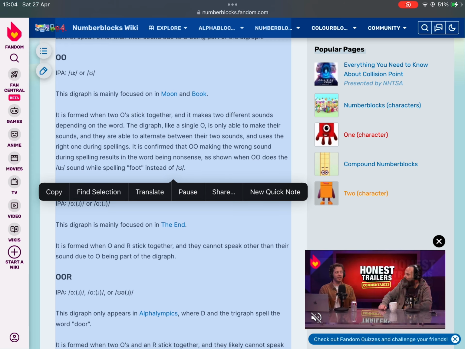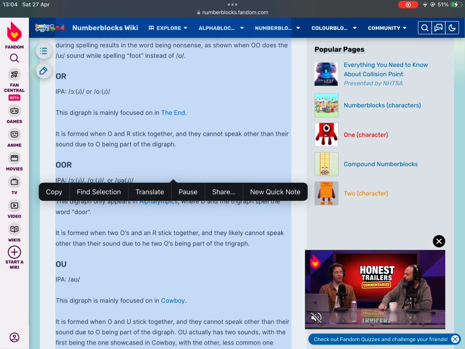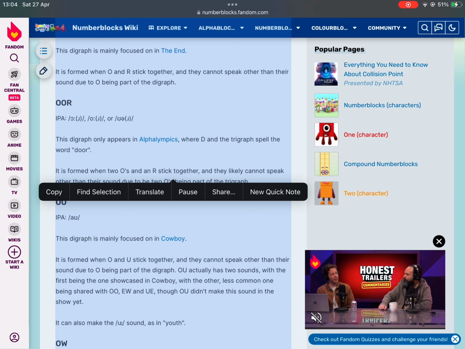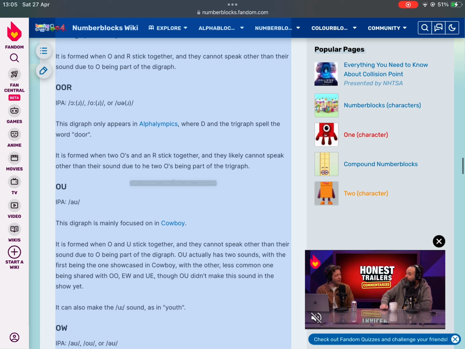OR, IPA, or O. This digraph is mainly focused on in the end. It is formed when O and R stick together, and they cannot speak other than their sound due to O being part of the digraph.